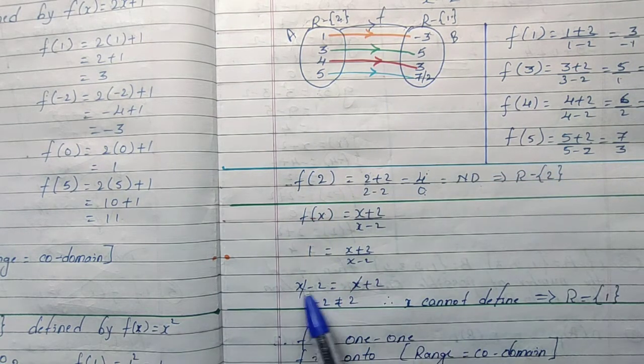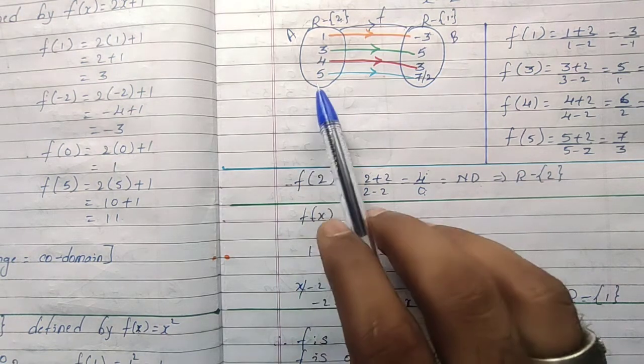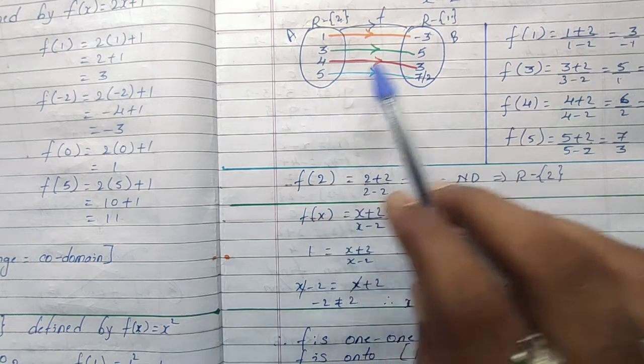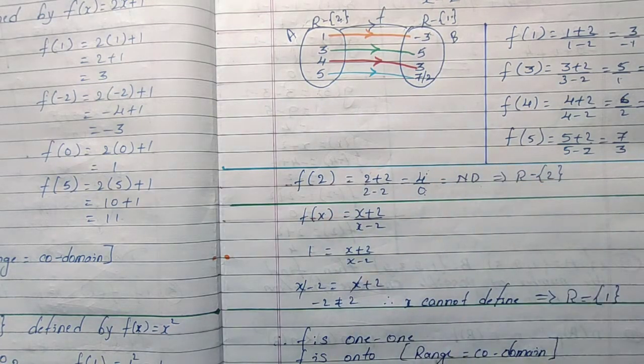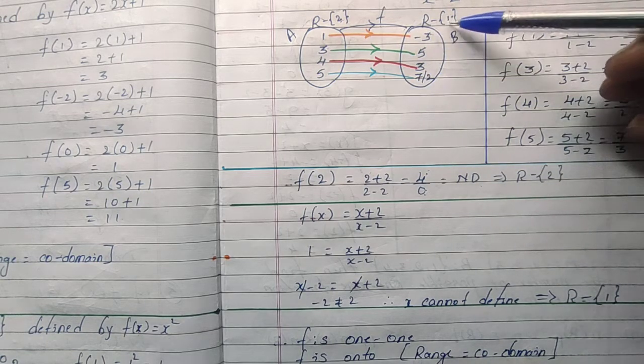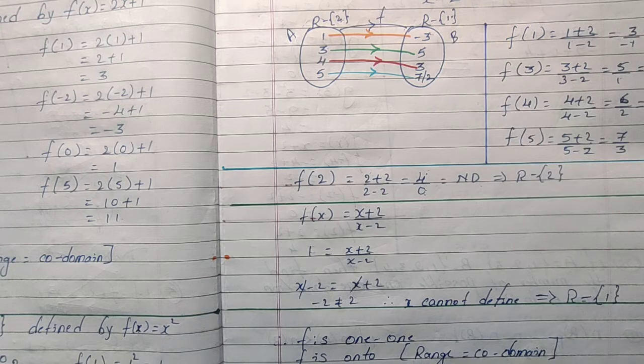But x is getting cancelled, which means there is no such element in the set A to get the value of 1. Therefore x cannot be defined. Therefore they are saying we can take all elements except 1.